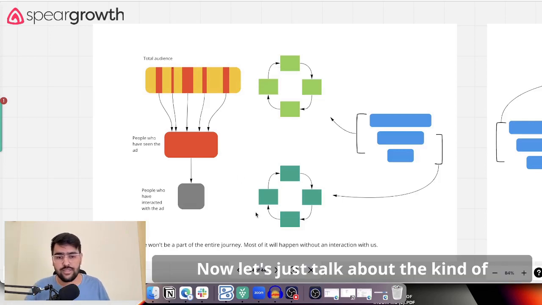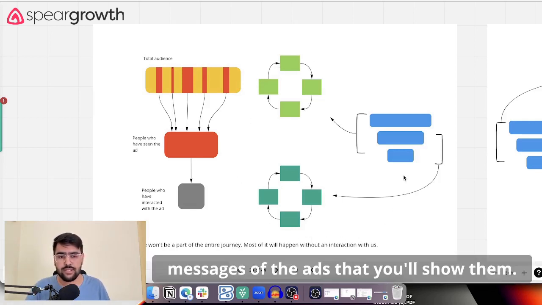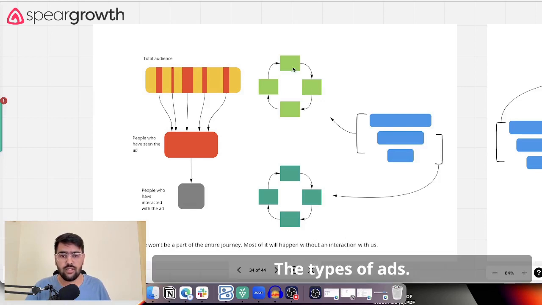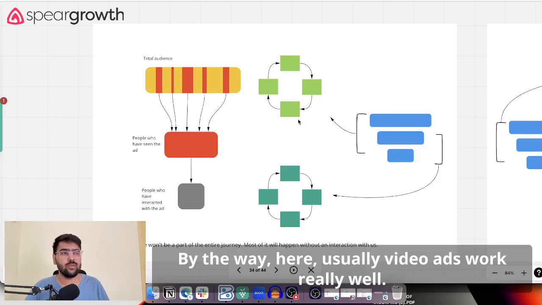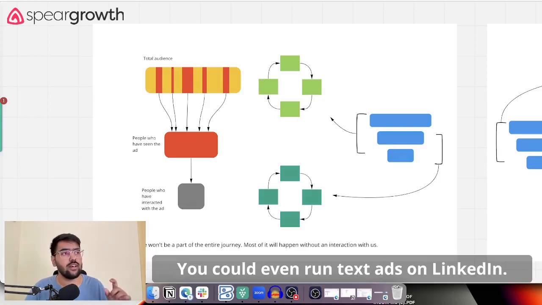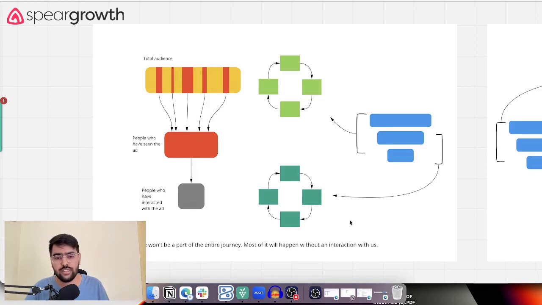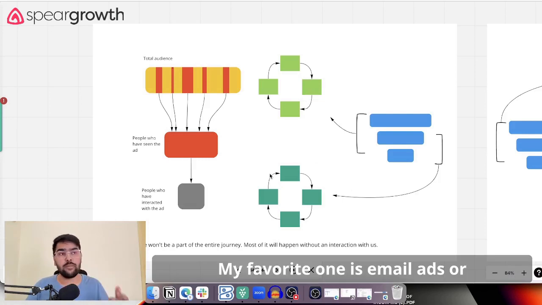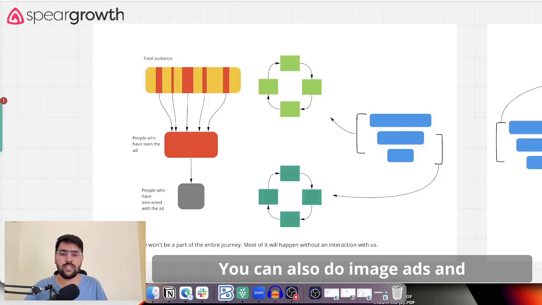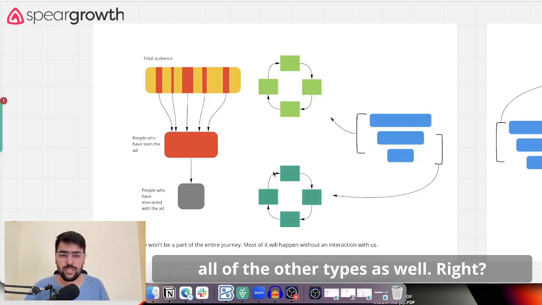Now, let's just talk about the kind of messages of the ads that you'll show them. The types of ads here, by the way: usually video ads work really well. You could even run text ads on LinkedIn. You could use image ads, carousels. A lot of things work really well here. My favorite one is in-mail ads, or message ads, as LinkedIn calls it. You can also do image ads and all of the other types as well.